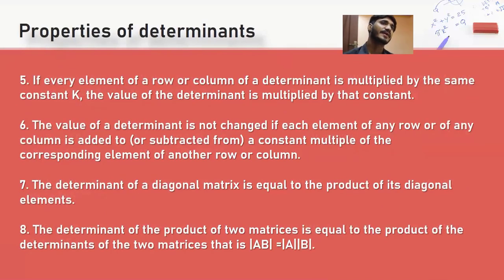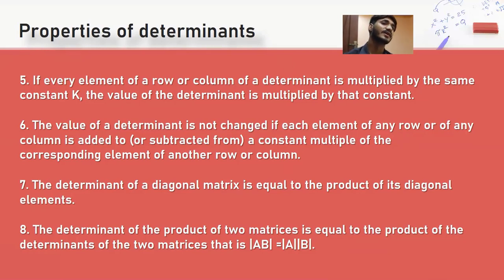If every element of a row or column of a determinant is multiplied by the same constant k, the value of the determinant is multiplied by that constant. The value of a determinant is not changed if each element of any row or of any column is added to or subtracted from a constant multiple of the corresponding element of another row or column.